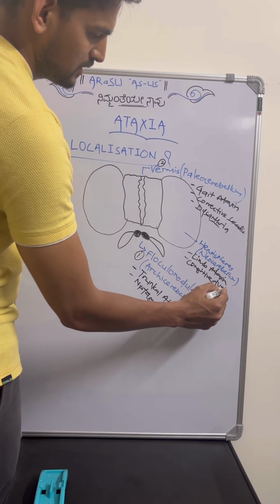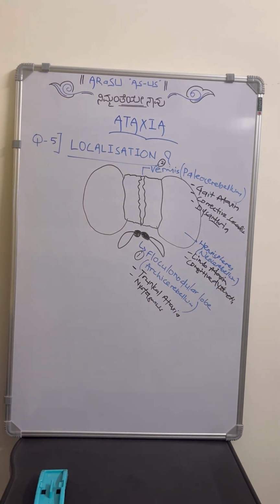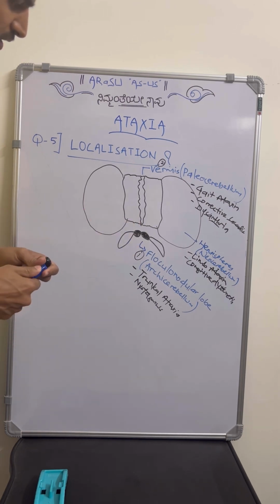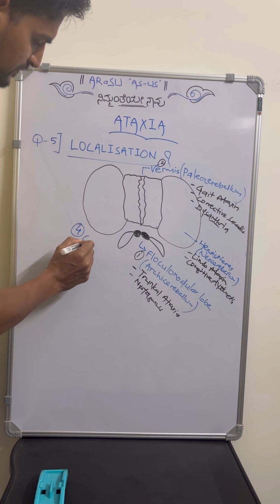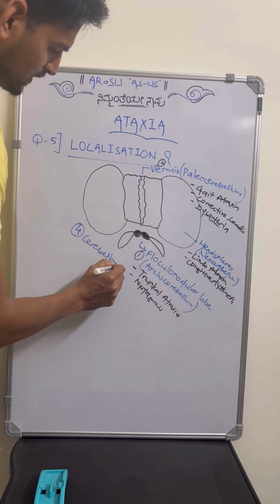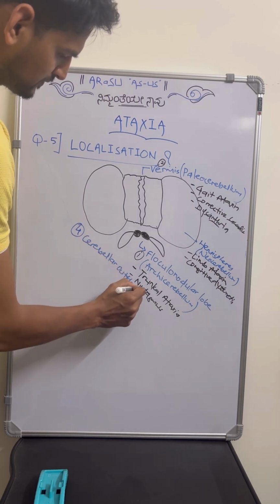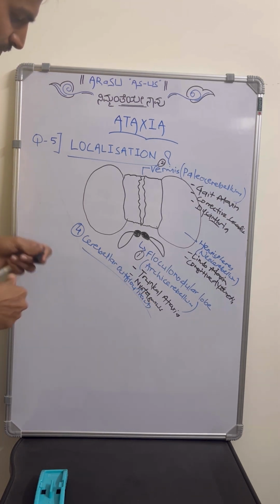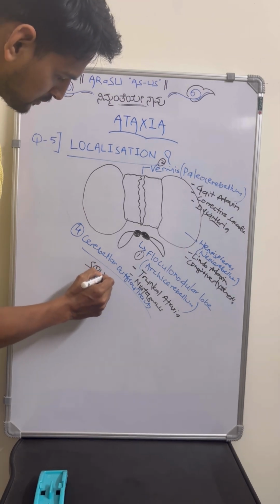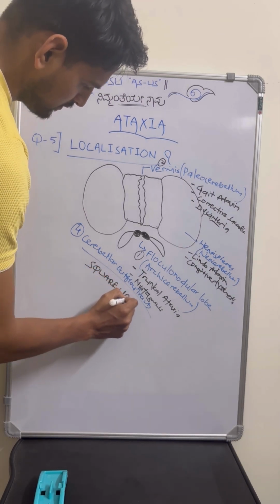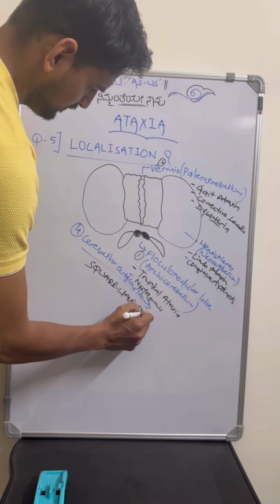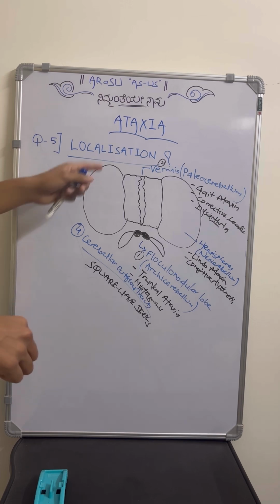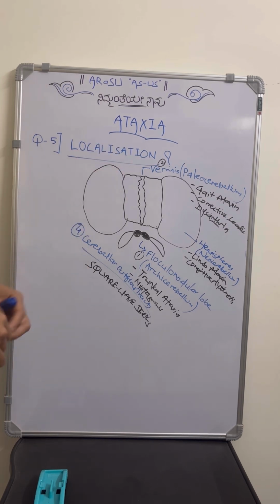The fourth one is, if there is a lesion in the cerebellar outflow tracts, we will be able to see square wave jerks. So these are a few things which we have to remember when it comes to localization of cerebellar lesions.